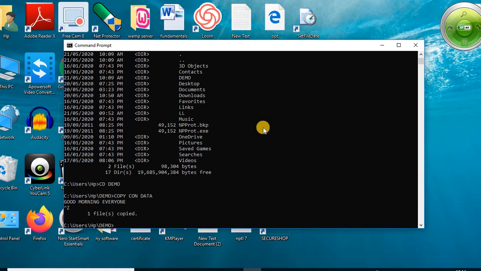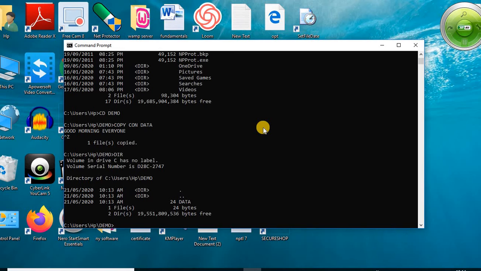To display all the files or the list of directories, which command will we use? dir. So press dir, enter. So here the file is created. The name of the file is data, and it occupies 24 bytes. So like that we can create a file by using the copycon command.